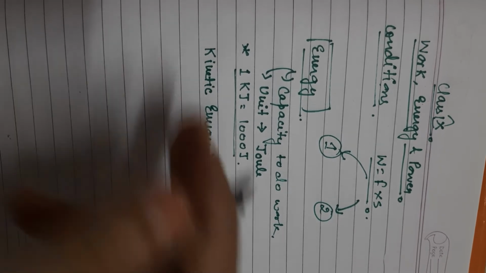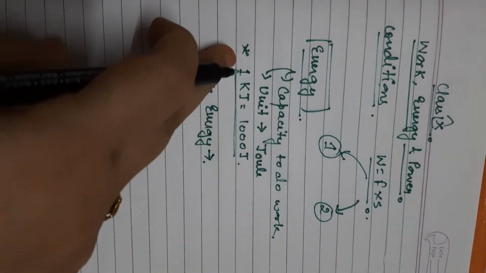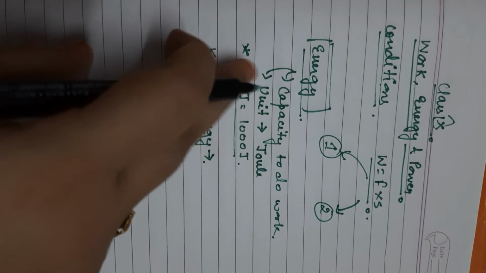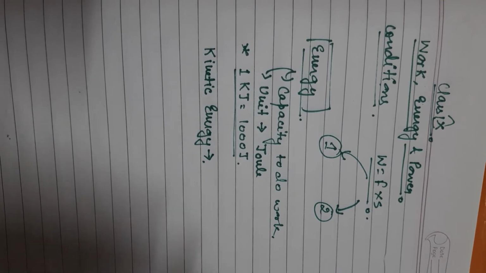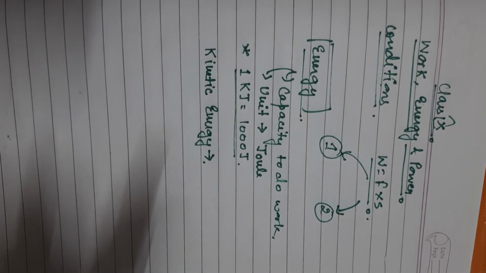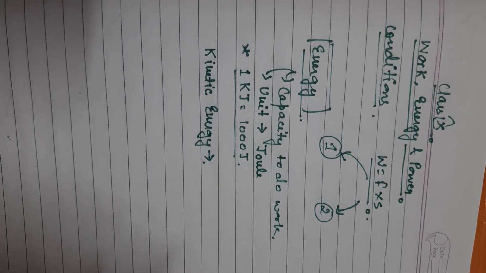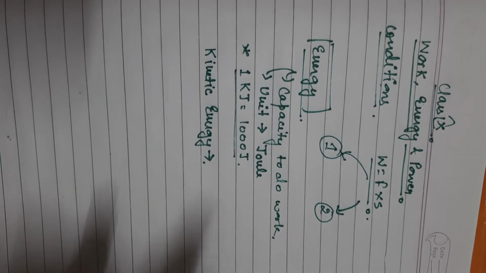Means if a body is in the state of motion, if the body is moving. Now if a body is in the position of rest, at that time the kinetic energy possessed by the body is 0. But if the body is in the state of motion, then the energy possessed by the body or the object is called kinetic energy. So kinetic energy increases when the speed of the motion of an object increases.